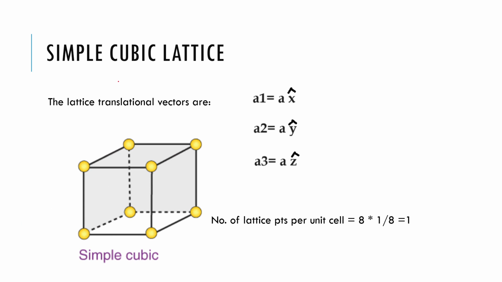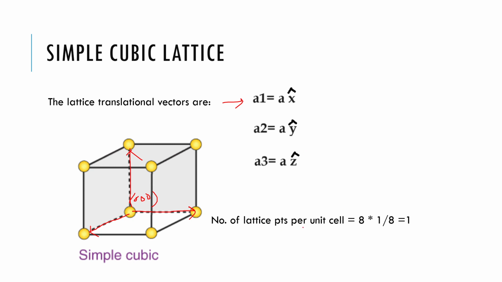The simple cubic structure has one atom at every corner of its unit cell, and its lattice translational vectors are a1 equal to a x cap, a2 equal to a y cap, and a3 equal to a z cap. If I mark this atom at the origin as 0, 0, 0, then this is a x cap, this is a y cap, and this is a z cap. And these are the primitive lattice vectors.